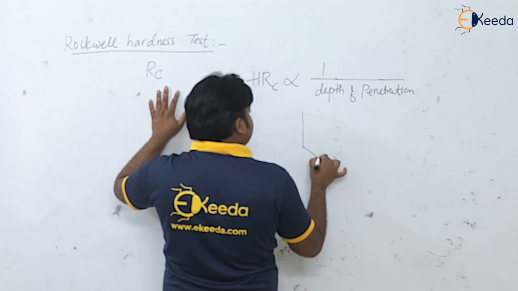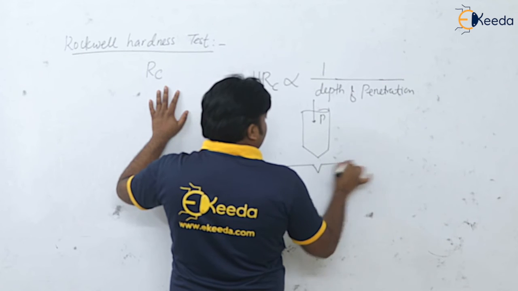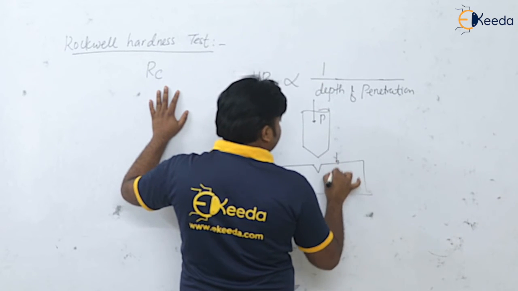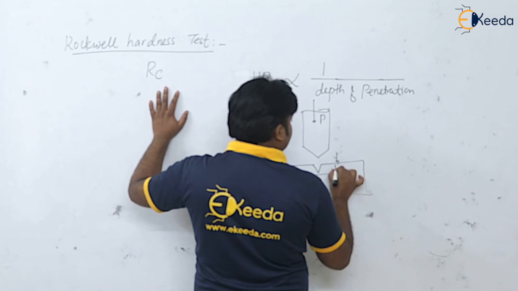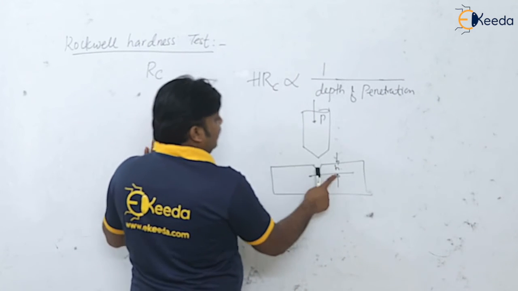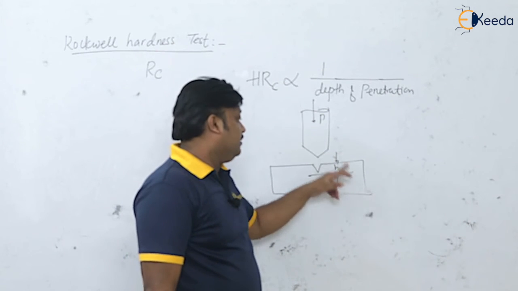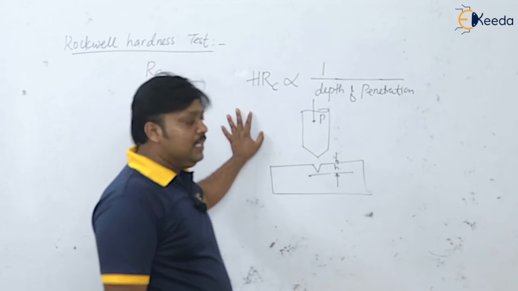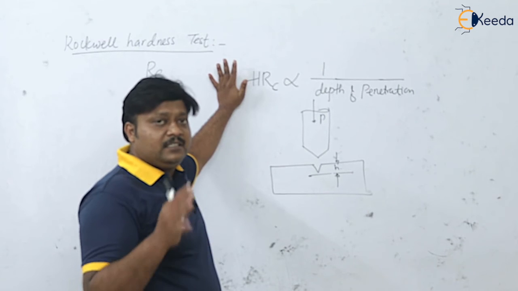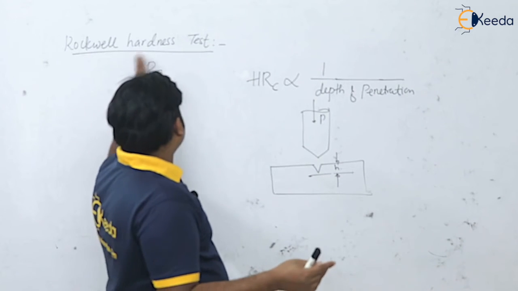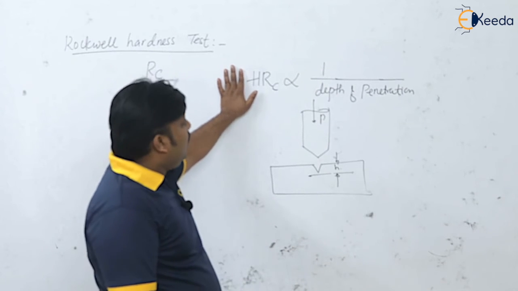Suppose we are having this indenter, we are applying the load. So here, how much depth of penetration are we getting? This depth of penetration, say H. This Rockwell hardness is inversely proportional to the depth of penetration H. So that is the only difference from Brinell and Vickers. These are the same, but in the Rockwell hardness test it differs when compared with Brinell and Vickers.